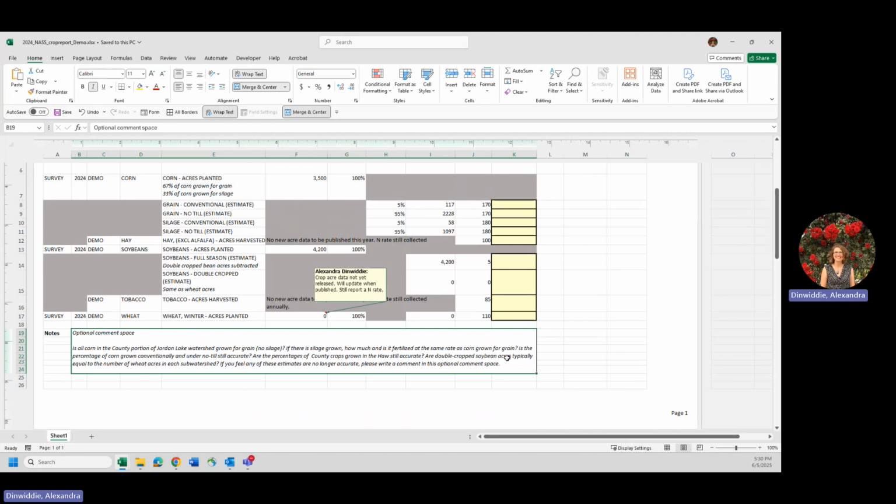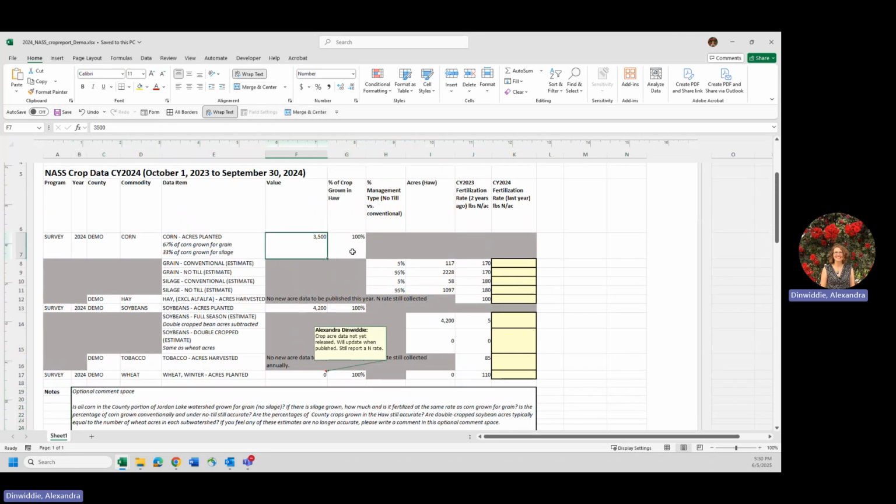All right, so acres in each subwatershed are estimated by multiplying the total acres of a crop planted in the county by the percentage of that crop that is grown within the portion of the county that lies within one or more Jordan Lake subwatersheds. So acres of the crop planted, percentage of the crop grown in a Jordan Lake subwatershed. If you have multiple subwatersheds in your county with land in it, then you might have multiple columns here. So just keep that in mind. Your spreadsheet might not look exactly like this one. So you multiply this by this and then by management type for corn to get the acreage value.